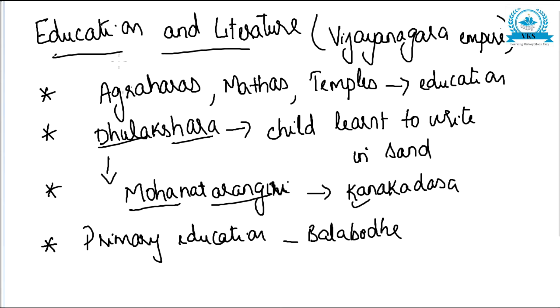So regarding education, Agraharas, mathas and temples were the main centers of imparting education. Dhulakshara was a system of education in which the child learned to write in sand. It is referred to in Mohanatarangini, written by Kanakadasa. Primary education of the time was called Balabodhe.